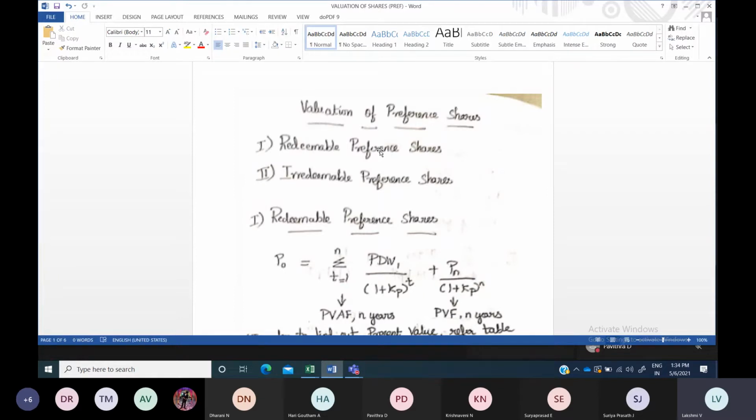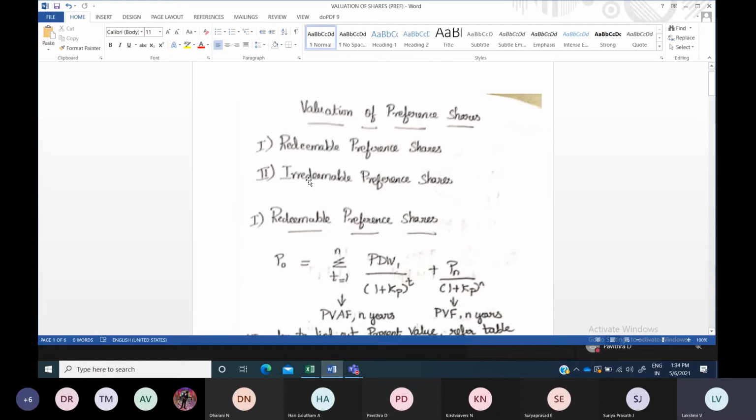Similarly, at the time of return of capital during winding up, when closing your business, after paying the bond holders and debenture holders, the preference shareholders' claim has to be met first, before equity shareholders or ordinary shareholders are paid. And we discussed various types of preference shares.